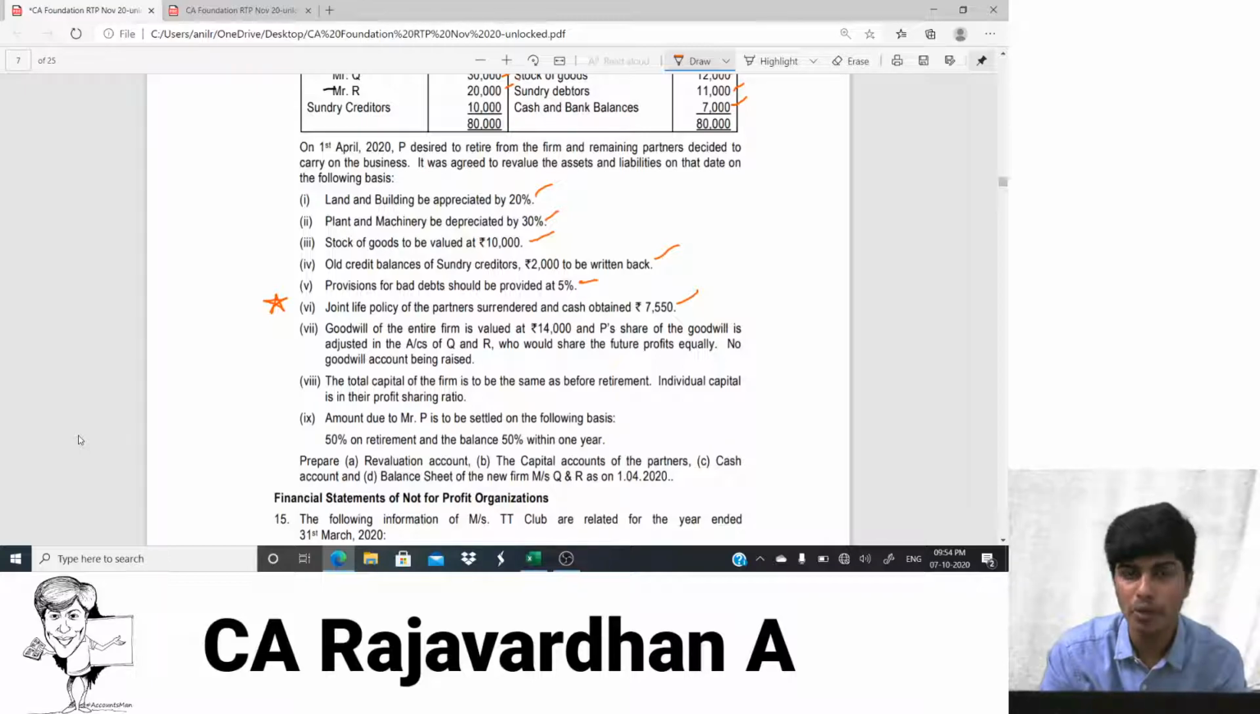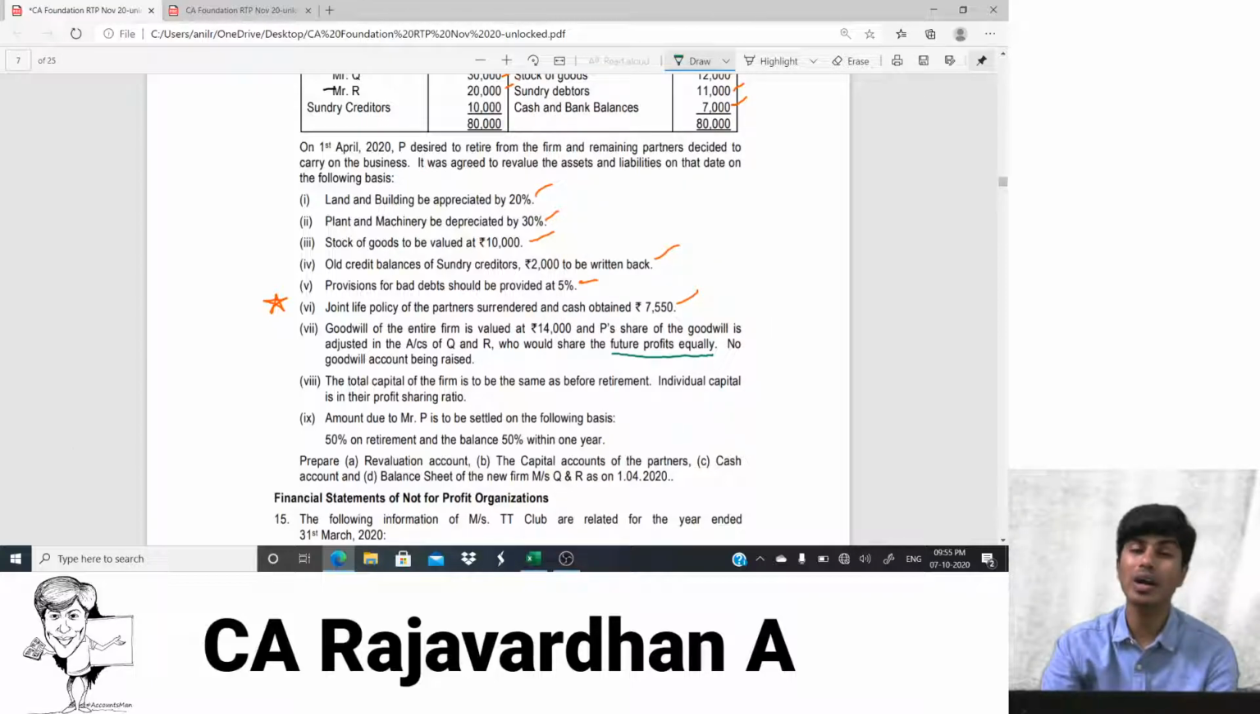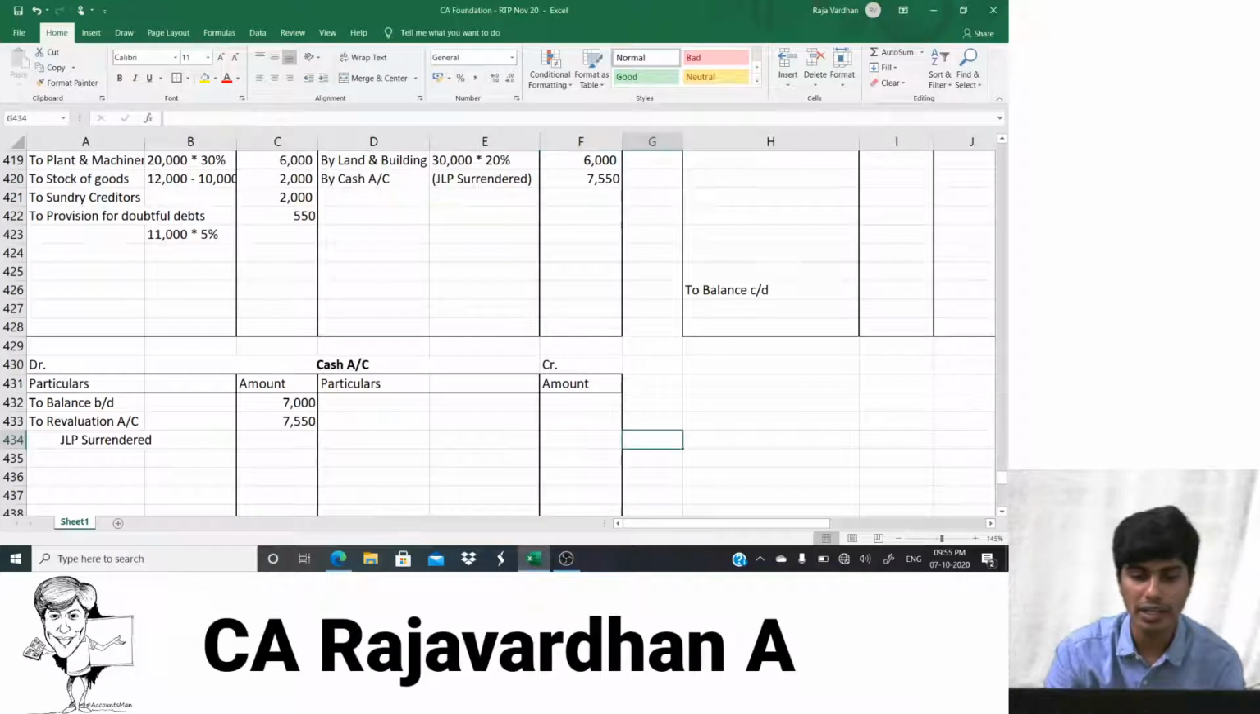Before that, we need to compute ratios. Now what I'll do is I'll do two calculations. My working note number one will be the ratios calculation. My working note number two will be the goodwill computation. They've told us that future profits are to be shared equally. Q and R, after retirement of P, are sharing profits in the ratio 1:1, whereas pre-retirement the ratio was how much? 2:3:2. Come on, let's do the working note.